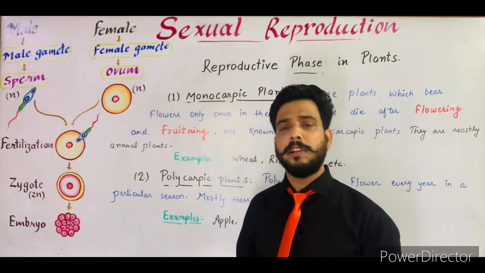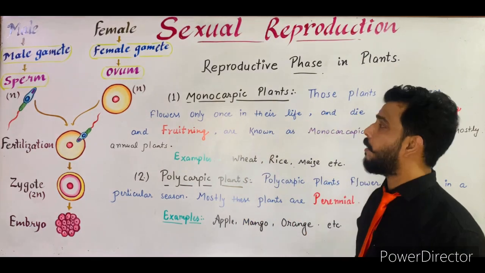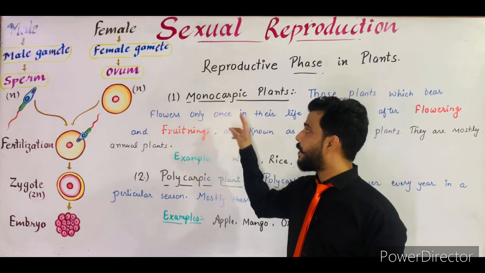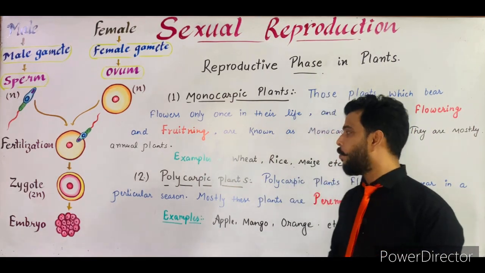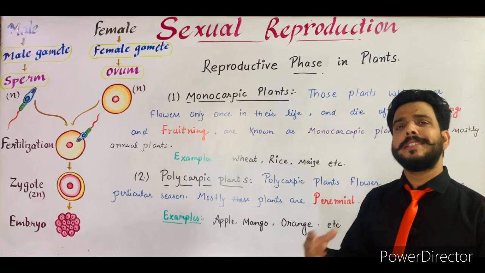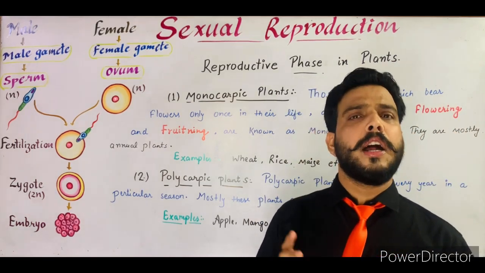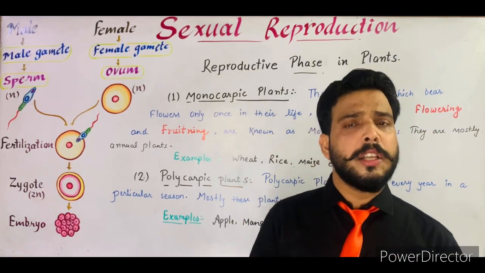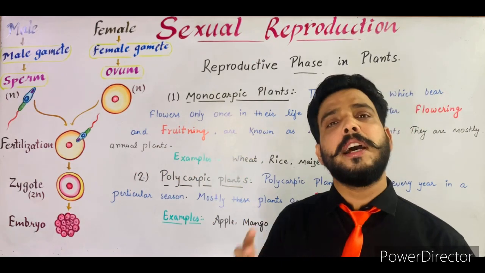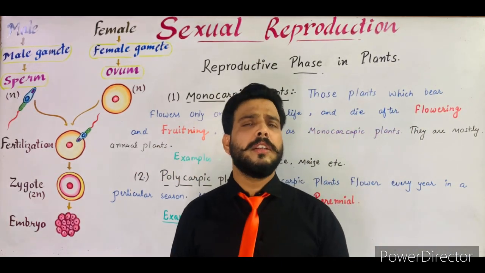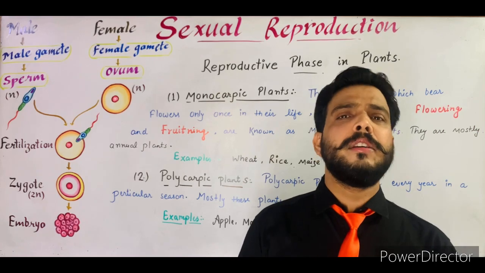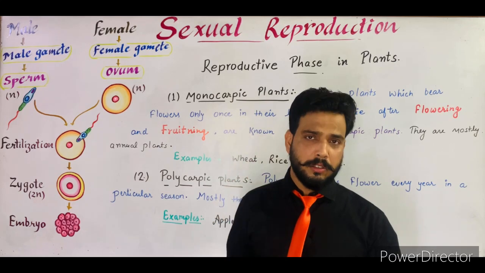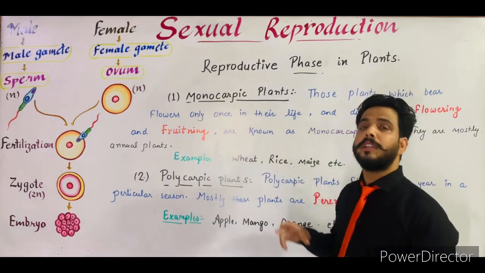Now in this lecture I will tell you about the reproductive phases in plants. There are two types of plants on the basis of their reproduction. The first one are monocarpic plants, another one are polycarpic plants. Now what is a monocarpic plant? Monocarpic plants are those plants in which flowering and fruiting occurs only once in their life period, which means they are annual plants. Annual plants are those plants which grow within a year, or in which flowering and fruiting occurs in a single season or a particular period. So these are called annual plants.